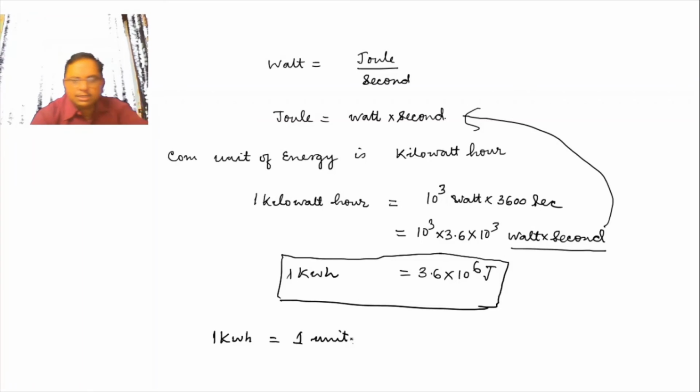You can calculate your units by knowing the number of appliances you are using in your house, as well as how much time you are using them. You just multiply, convert into watt hour, and then convert into units.